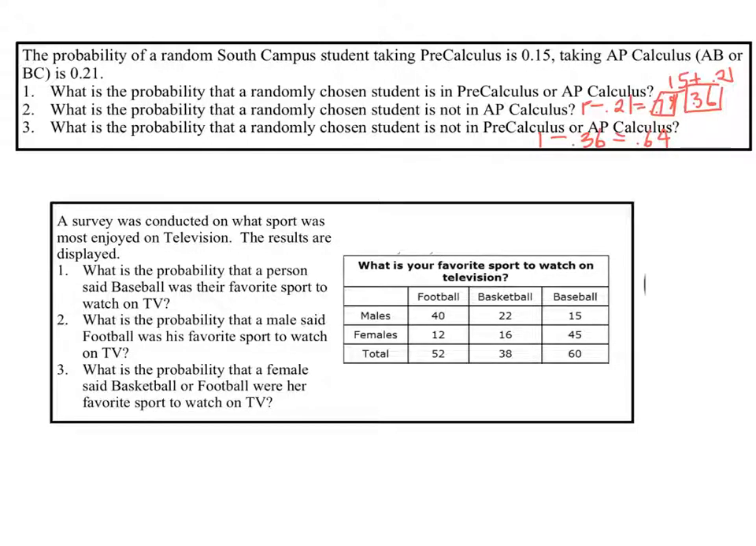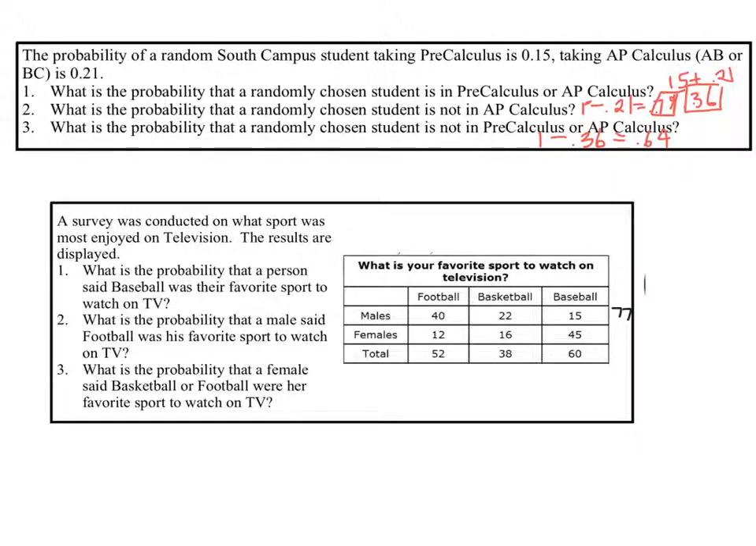A survey was conducted on what sport was most enjoyed on television. The results are displayed. What is the probability that a person said baseball was their favorite sport to watch on TV? Well, the first thing I'm going to do is fill out an overall total here for some of these categories. So you can see we have 40, 62, 62 plus 15 is 77. So we had 77 males part of this survey.